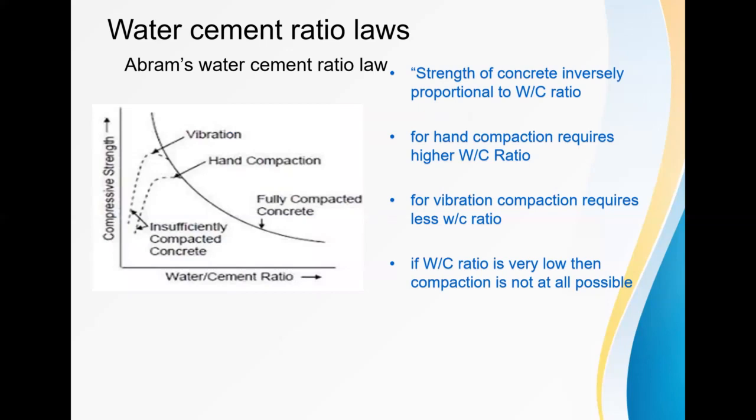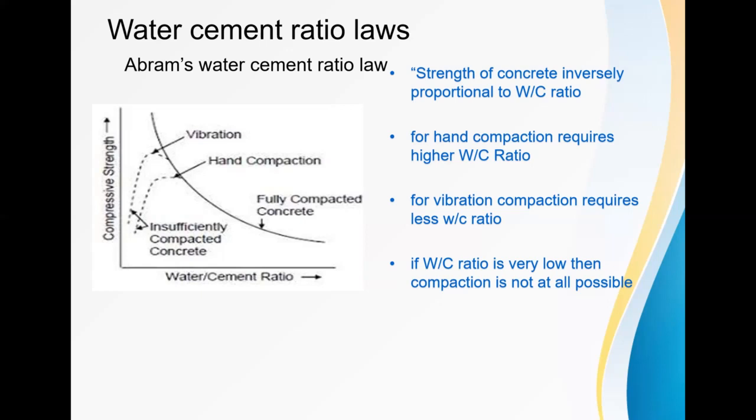Then he proposed a graph. In this graph you observe that the x-axis consists of the water cement ratio and the y-axis consists of the compressive strength. The strength of the concrete is inversely proportional to the W/C ratio.